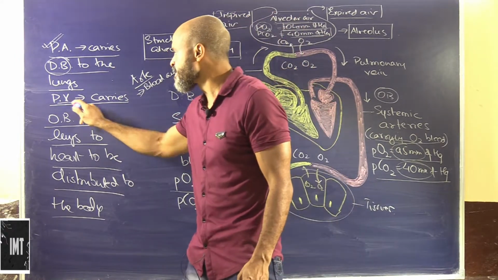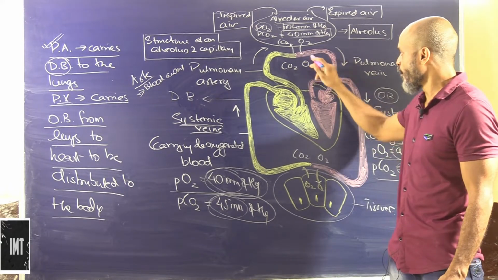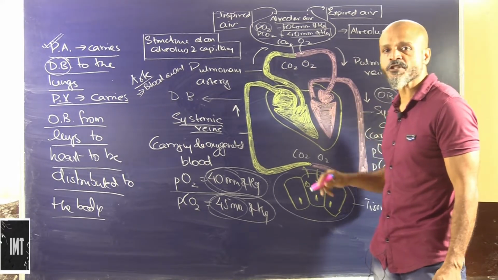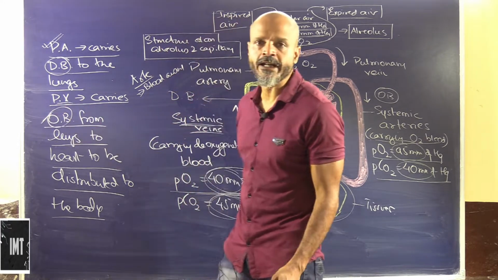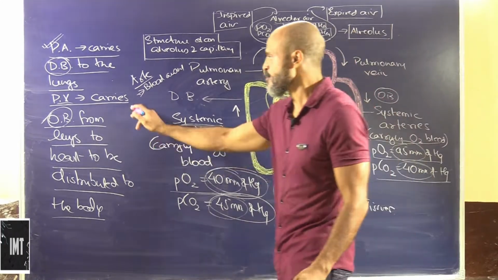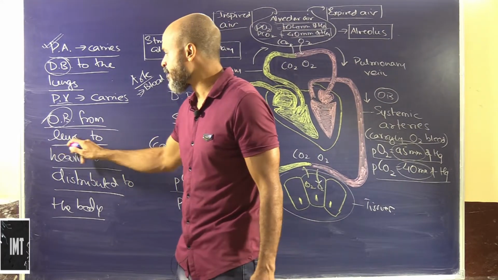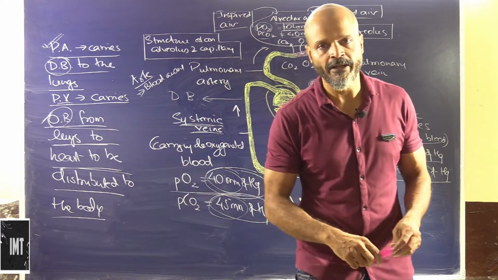Now pulmonary veins are carrying the blood from the lungs to the heart. This is oxygenated blood. Although it is oxygenated blood, we still call it a vein because it is pouring blood into the heart. So the pulmonary vein carries oxygenated blood from the lungs to the heart, to be distributed to the various parts of the body.